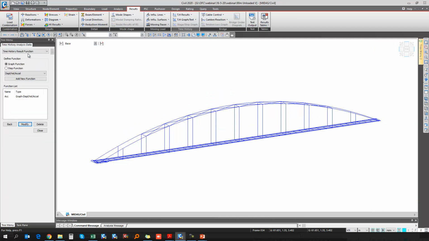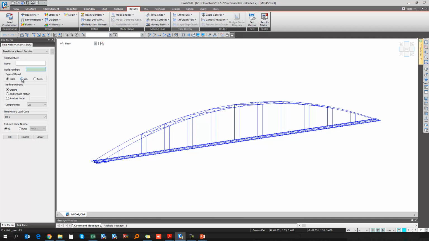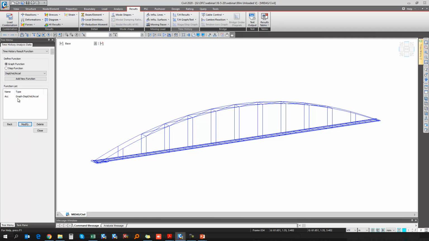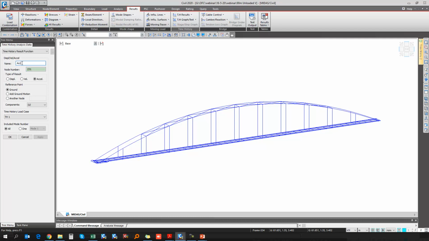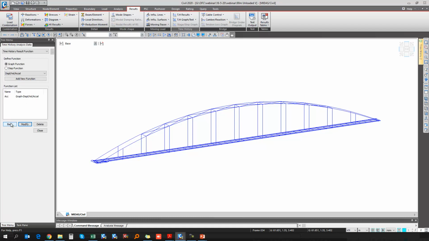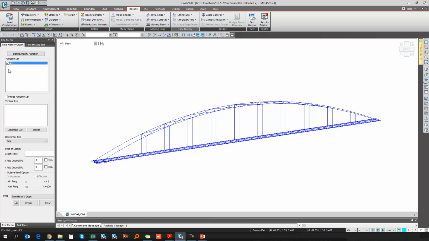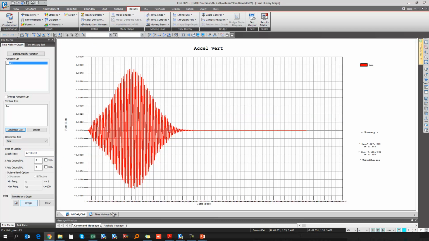Here go to define or modify the function, and then click on add new function. After creating this add new function, give the name, say acceleration, node number is 231. We are checking the ground acceleration, and this is in the z direction, for which load case it is th1. So click on apply. Then that will be added here. Now go back and select this particular function, add it here, and then give the name here, acceleration, vertical direction, and then click on graph.